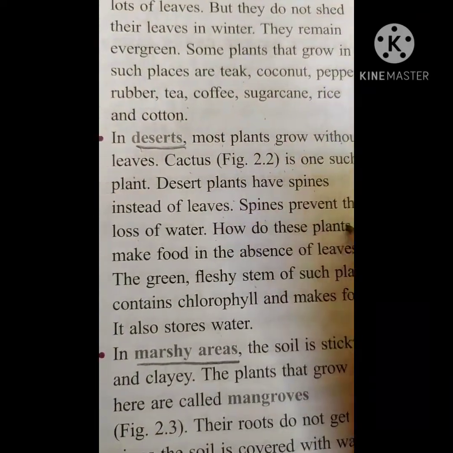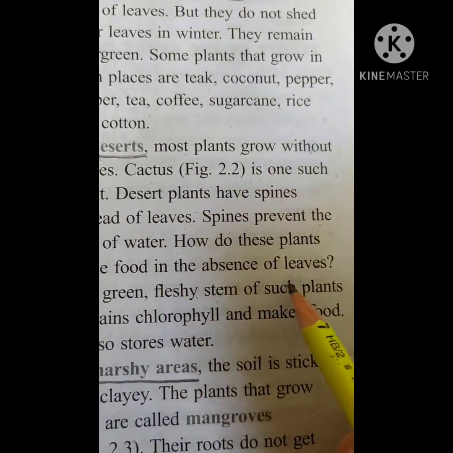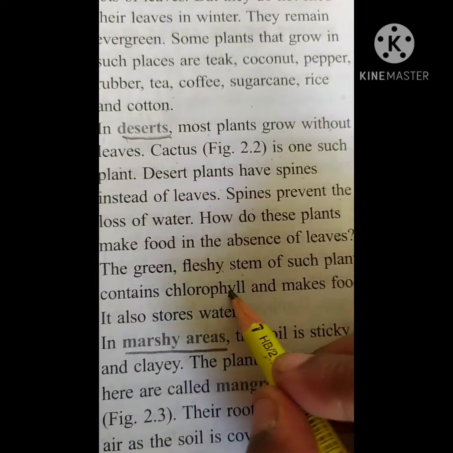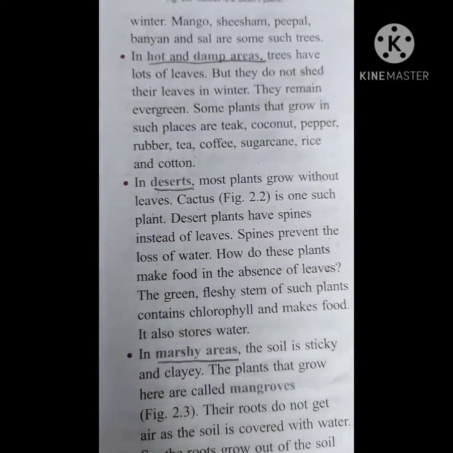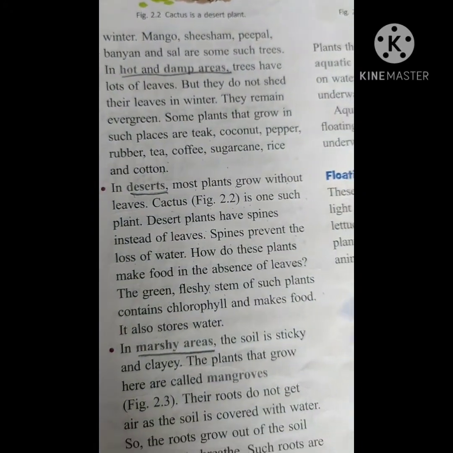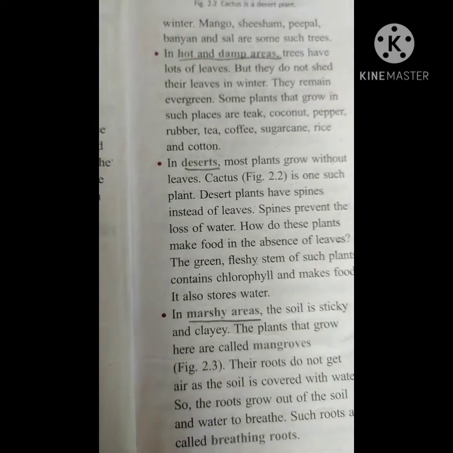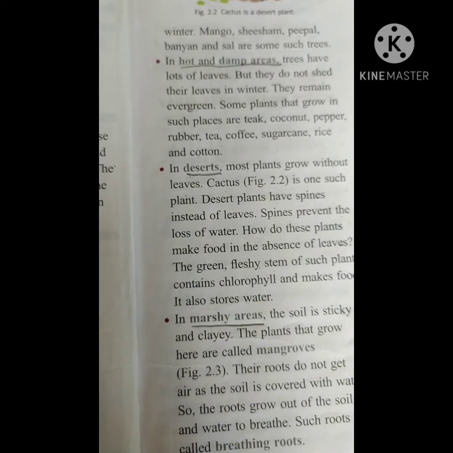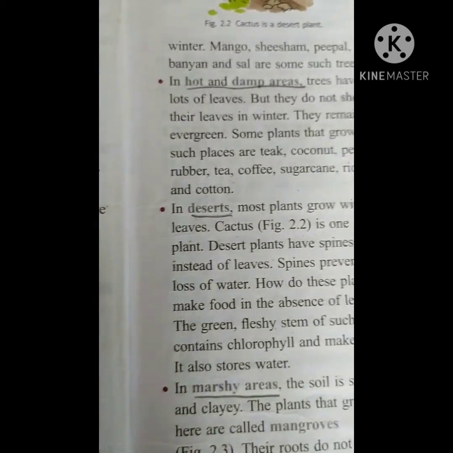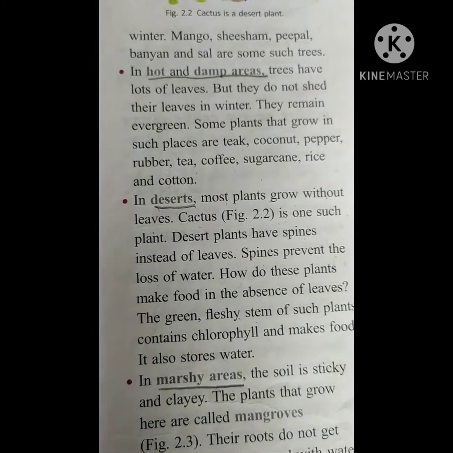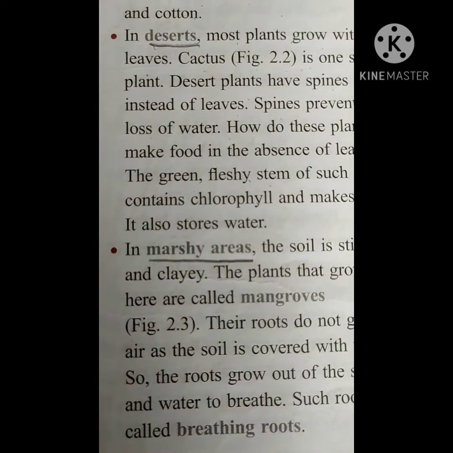Okay. How do these plants make food in the absence of leaves? The green fleshy stem of such plants contains chlorophyll and makes food. It also stores water. Here the question will arise: if the stem is green, does it contain chlorophyll or not? Yes. And if it contains chlorophyll, will it help in photosynthesis or not? Yes, it helps in photosynthesis.